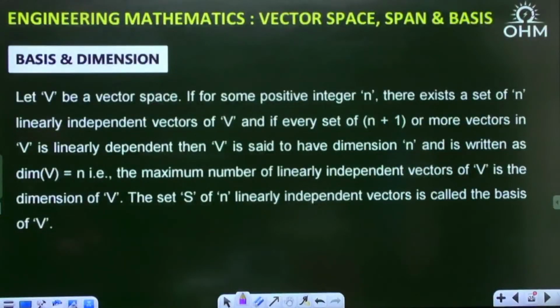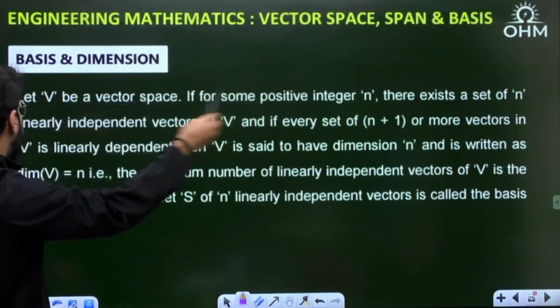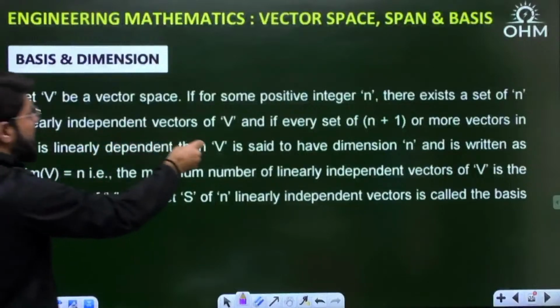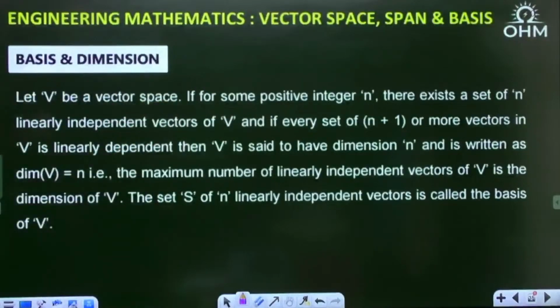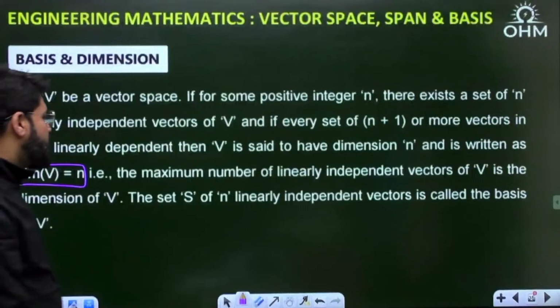If there is a set of n linearly independent vectors, and every set of n plus 1 or more vectors in V is linearly dependent, that means every other vector should be a linear combination of these independent vectors. Then V is said to have dimension n and is written as dimension V equal to n. So what is the meaning of this dimension?